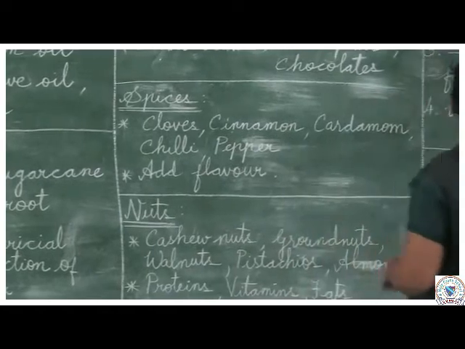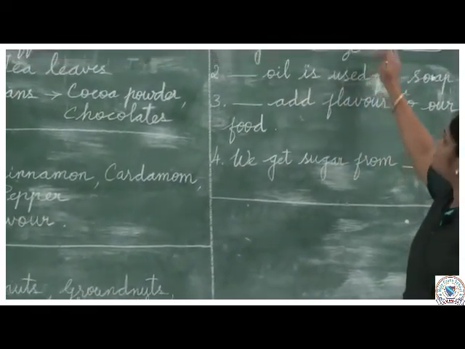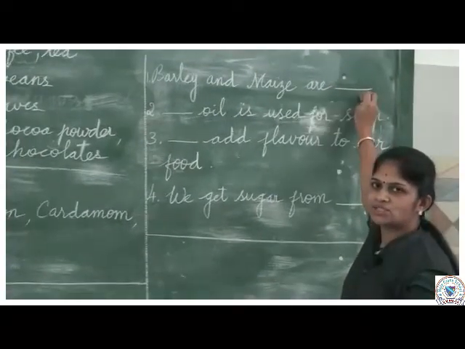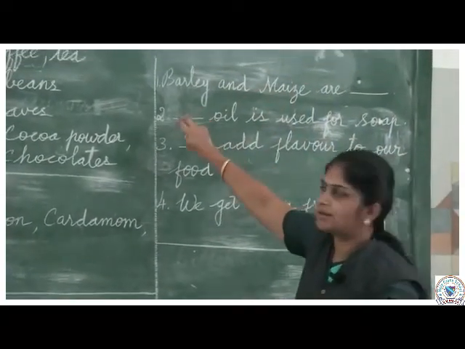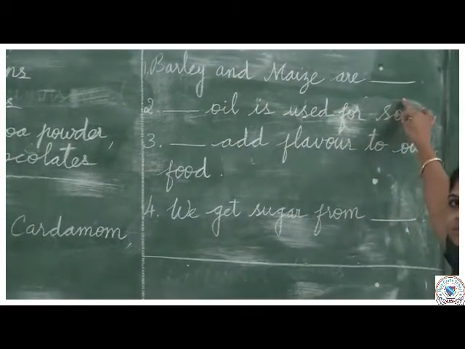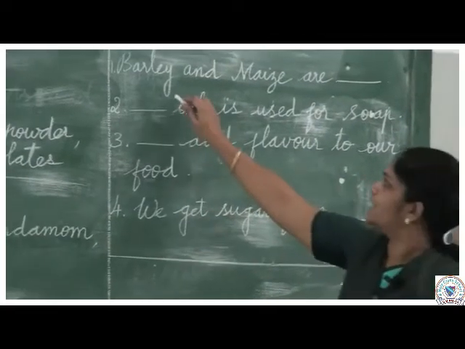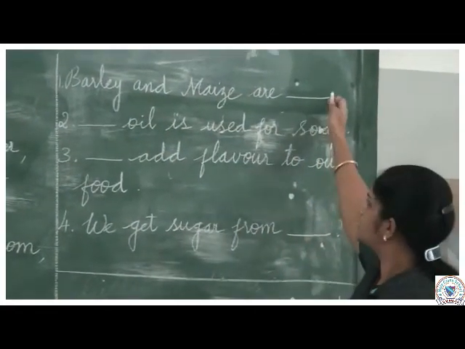Now, let me ask you a few questions. Question number 1. Barley and maize are dash. What is the answer? Yes, cereals. Barley and maize are cereals.